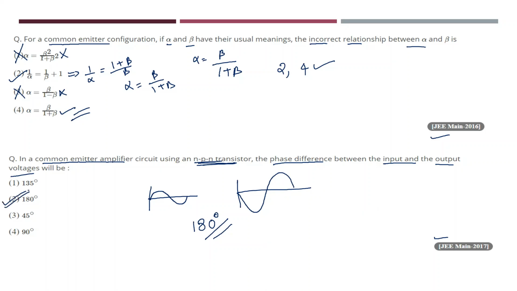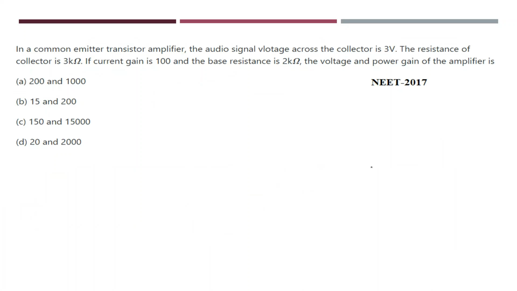Now let us move on to the next problem. This is the NEET 2017 problem. What is the question he has given? He has given a common emitter transistor amplifier. The audio signal voltage across the collector, and the input voltage he has given. Input voltage VI is how much? 3 volts he has given.